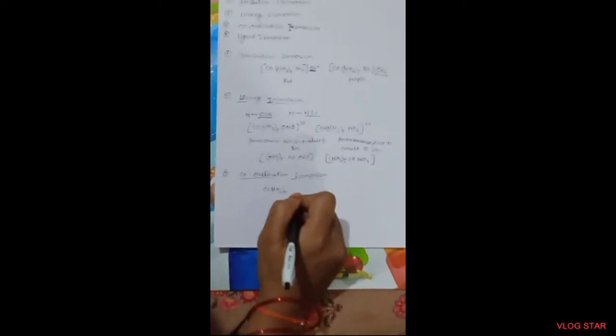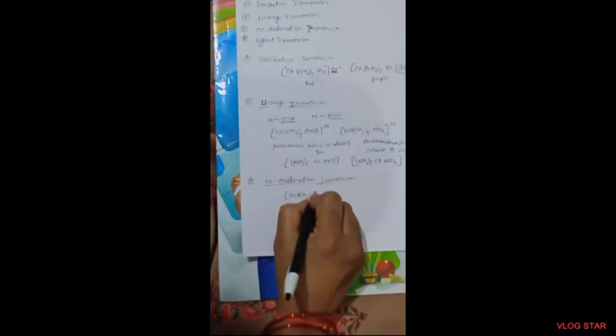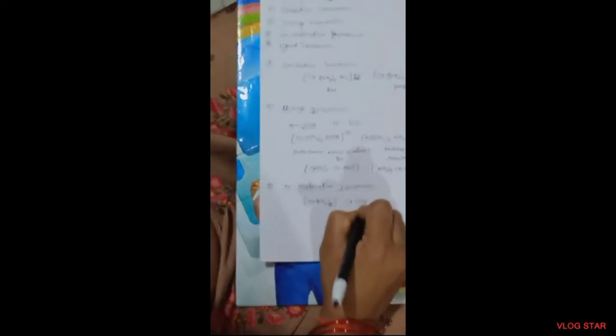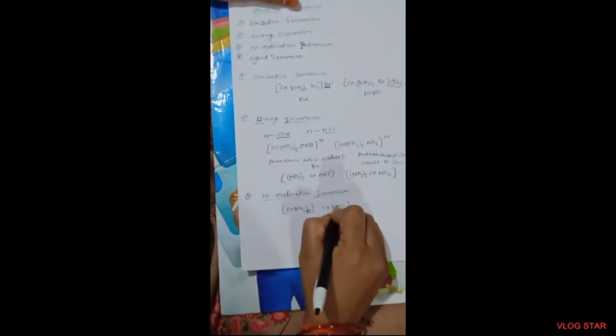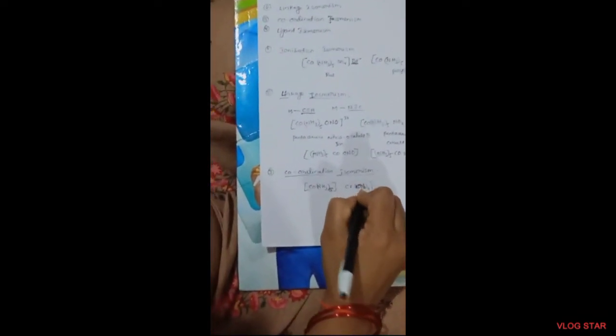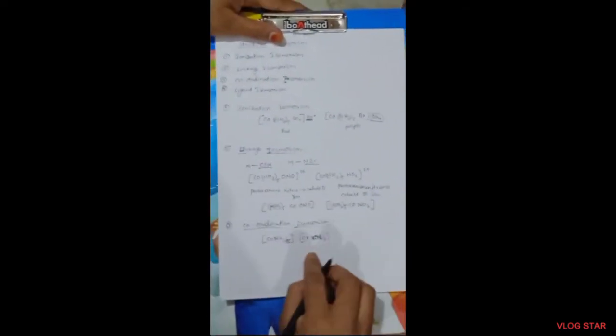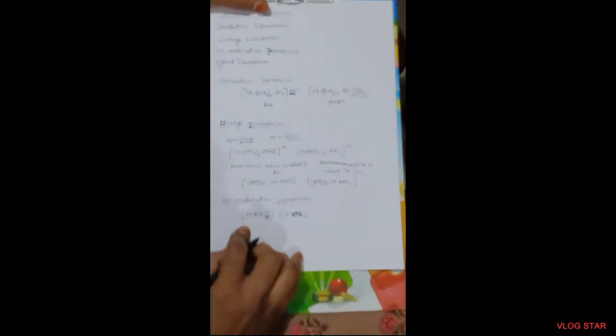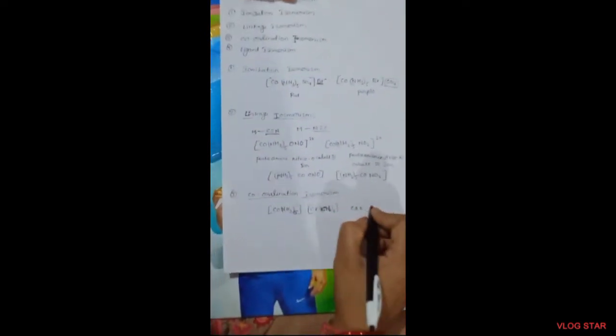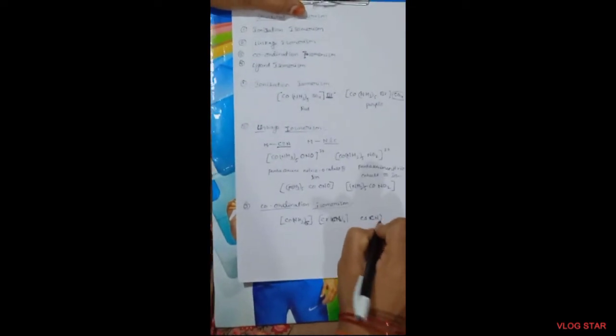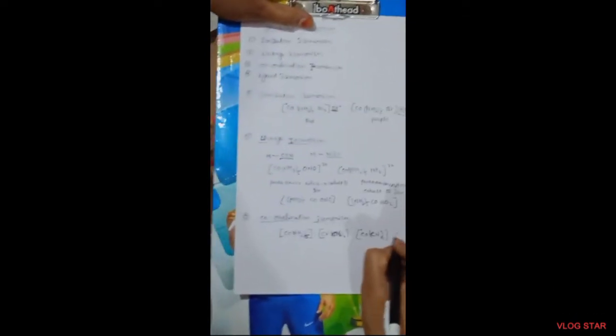[Co(NH3)6][Cr(CN)6] is one complex. The exchange of ligands here: in one, the cyanide ligand is attached to chromium and ammonia to cobalt. In the other, cobalt is attached to the cyanide ligand and chromium to the ammonia ligand.